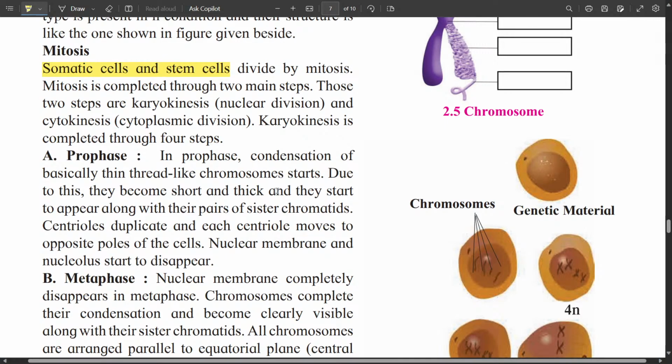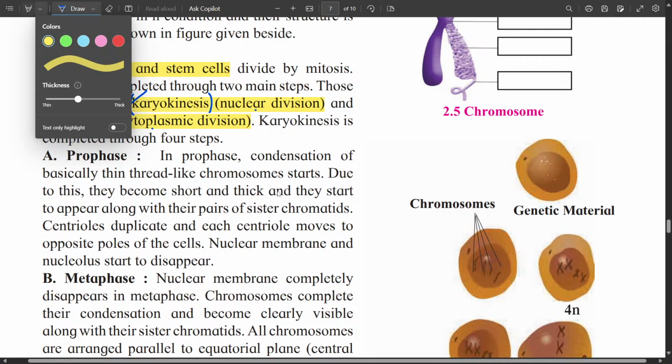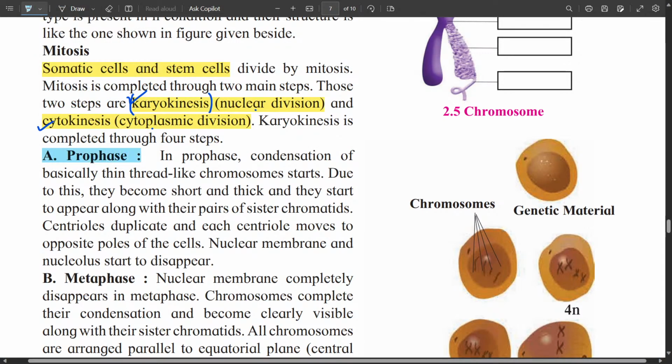Mitosis is completed in two main steps. One is karyokinesis, that means the nuclear division, and the next step is cytokinesis, that is cytoplasmic division. Karyokinesis is completed through 4 steps. So first we have mitosis. Mitosis has 2 steps: karyokinesis, nuclear division, and cytokinesis, cytoplasmic division. Then karyokinesis is further divided into 4 steps, and the first among them is prophase.